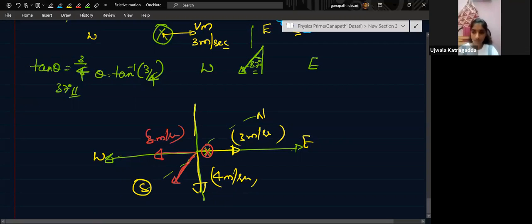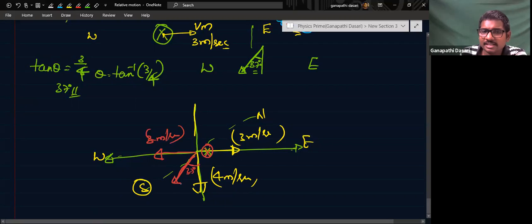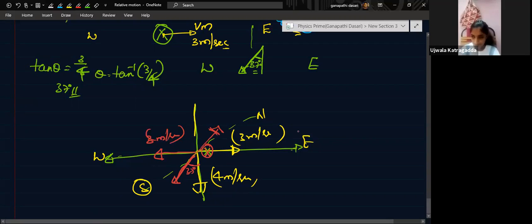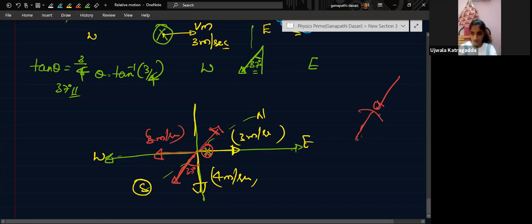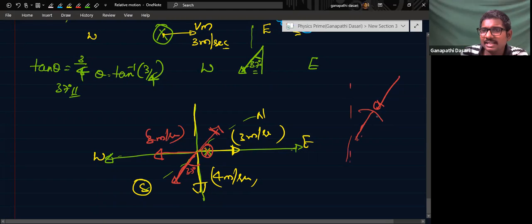Understood. So the angle is how much? 37 degrees. So that means how should the man hold the umbrella? Exactly opposing it. He should hold the umbrella or not? Yes, sir. Rain is falling like this. The man should hold the umbrella like this, isn't it? Yes, sir. So how much angle should he hold? This angle we found to be 37 degrees.